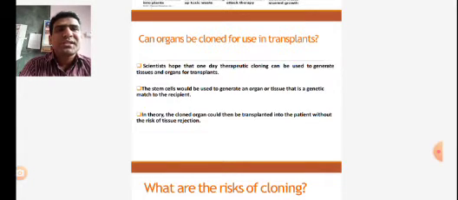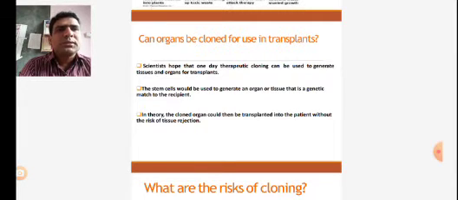So using those stem cells, the scientists are working to produce an organ by the process of gene cloning. That cloning is used for the transplantation of different organs, so it is very efficient. By the help of genetic engineering technique, gene cloning can be used for organ transplantation.